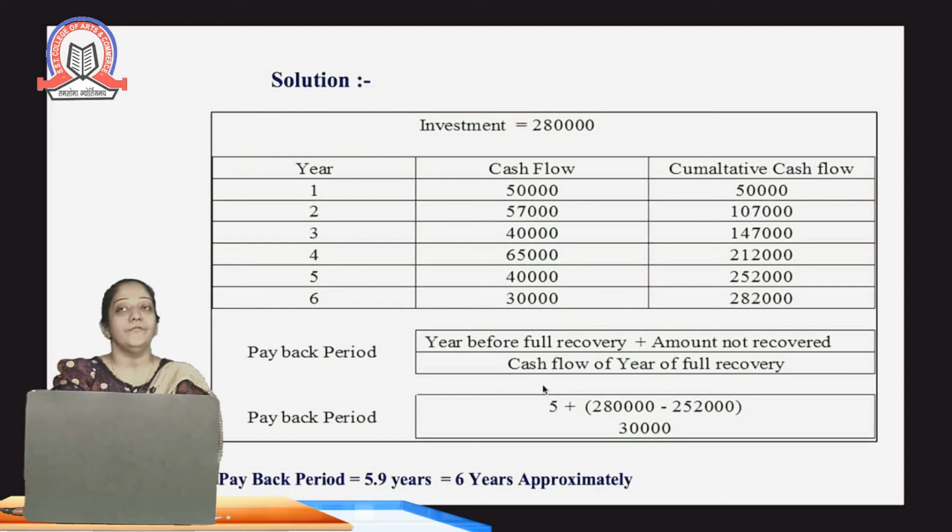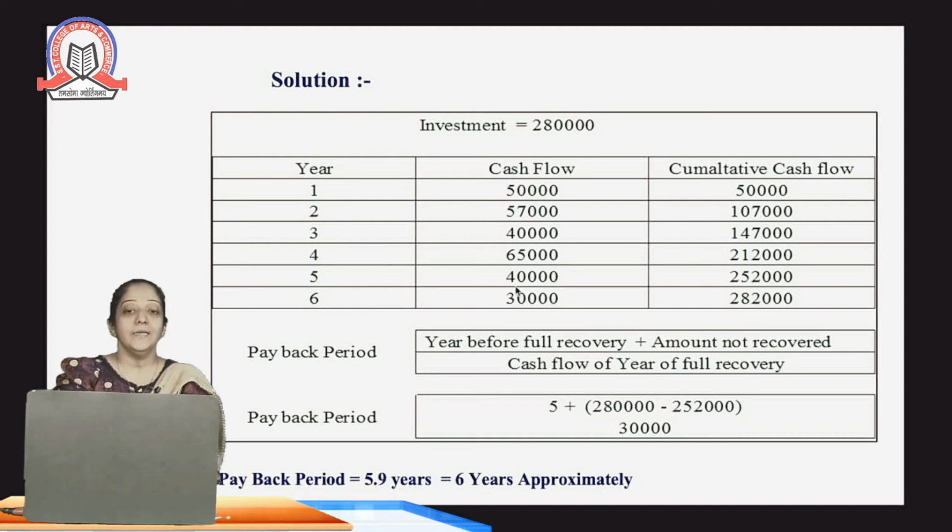So we'll write 5 plus the amount not recovered. Till the 5th year, we have recovered 2,52,000. The total investment is 280, and out of 280 we have recovered 252. So we subtract this amount, 2,80,000 minus 2,52,000, divided by the cash flow of the year of full recovery, which is the 6th year.